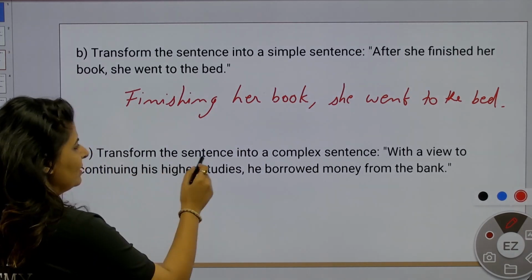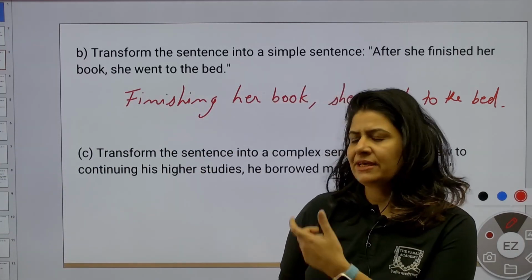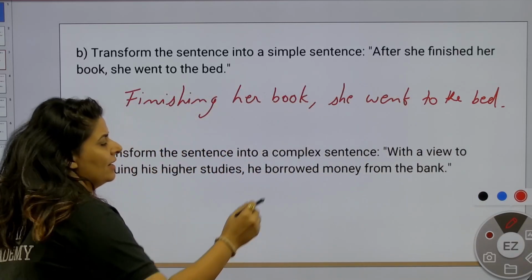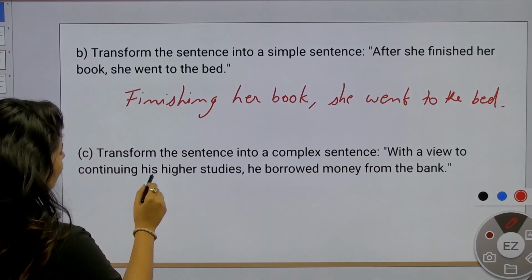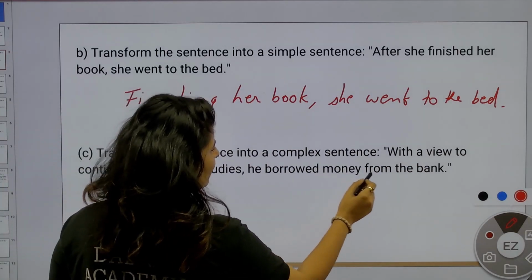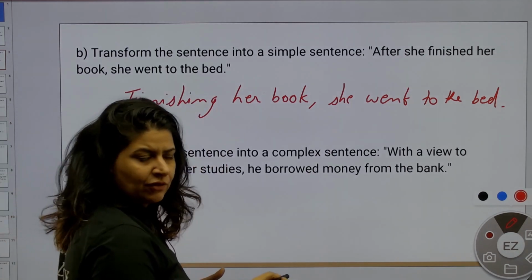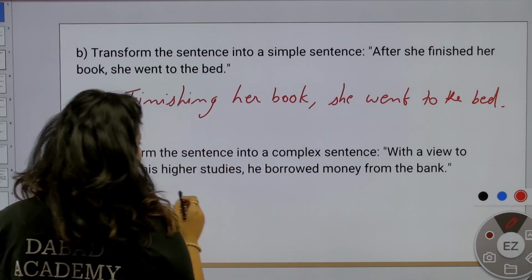Next, transform the sentence into a complex sentence. See, something is missing. What is missing in this sentence? A conjunction is missing. Let's go through the question. With a view to continuing his higher studies, he borrowed money from the bank. It is the reason why he borrowed money from the bank. Let's change it into a complex sentence with the use of a conjunction.